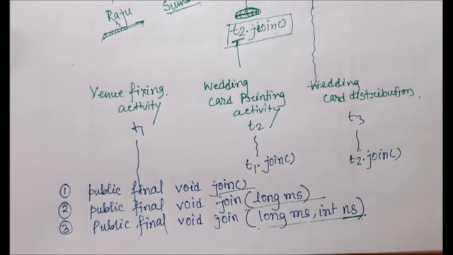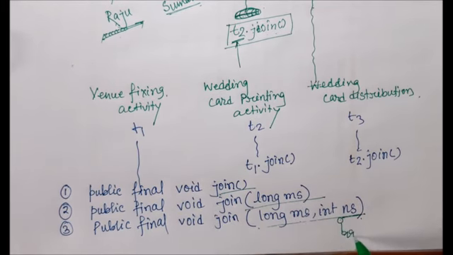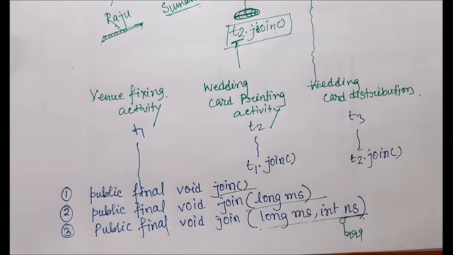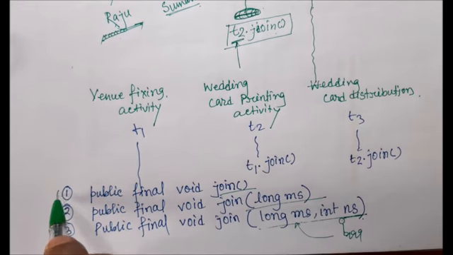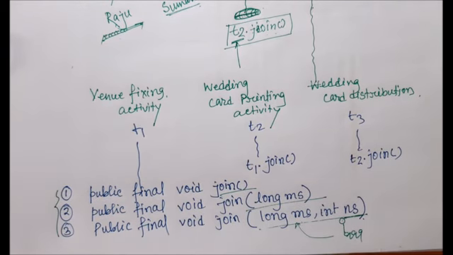Like that, the range of the nanosecond is 0 to 999; if it is more than 999, it automatically goes to the millisecond. That's why we have two parameters here: long millisecond and int nanosecond. So we have three kinds of join methods available in the thread class.